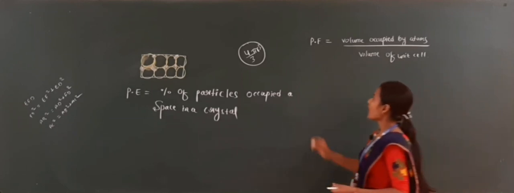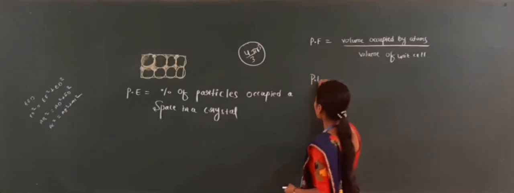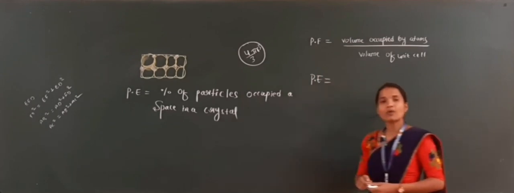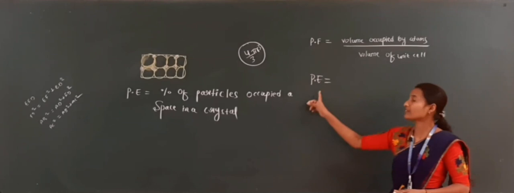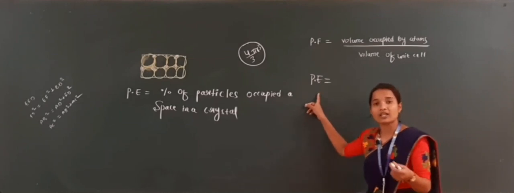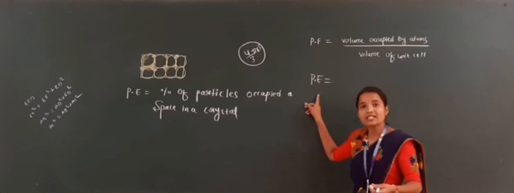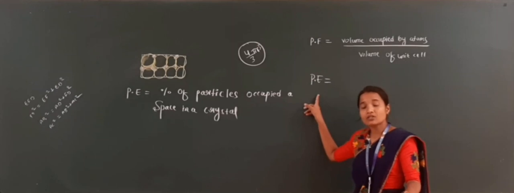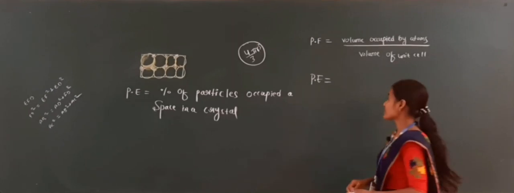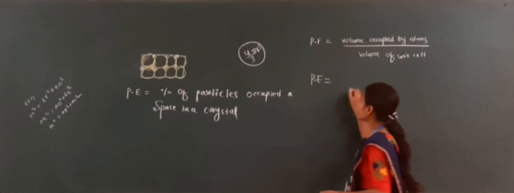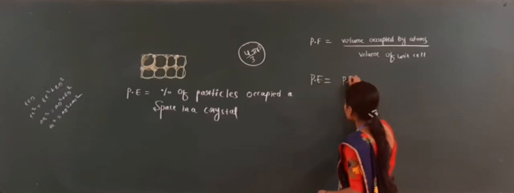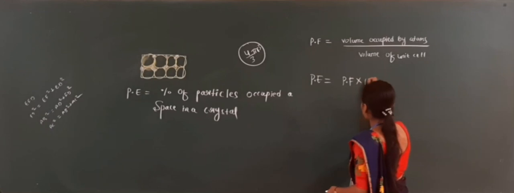Now the second one is packing efficiency. It is very important because in today's session we will deal with packing efficiency in the cubic system as well as the face centered and body centered systems. Packing efficiency is the packing fraction into 100.